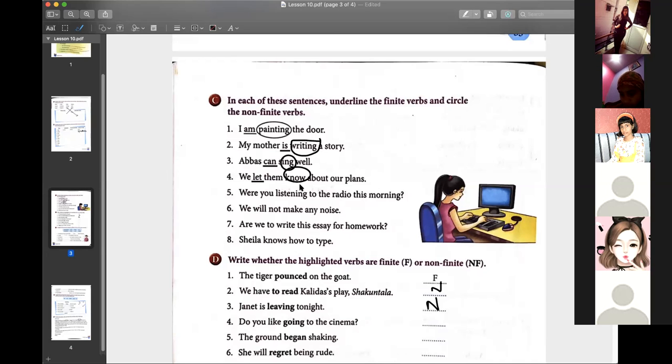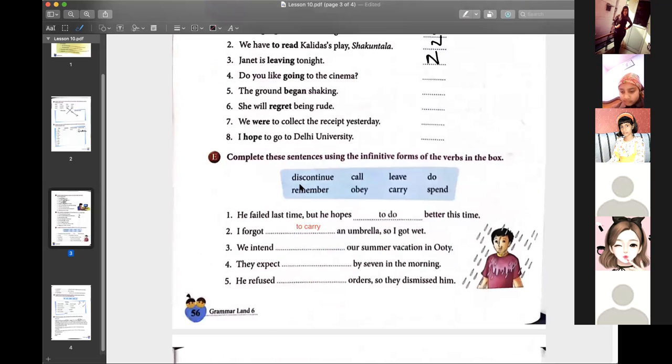We are making infinitive verbs using to. Ma'am, if there is a sentence, how will we know whether we have to count to or not? If the to is coming before a verb, like I have to read, then to read is non-finite. Okay, ma'am. The verb after to is infinitive. You will see this in the paragraph given below.